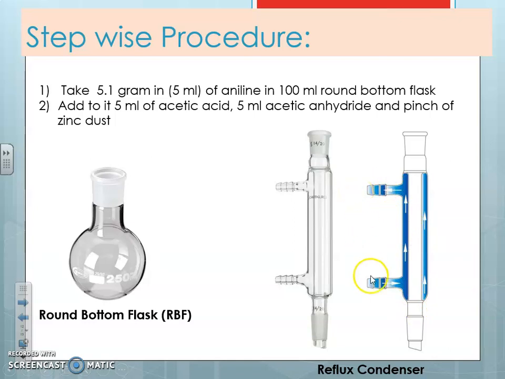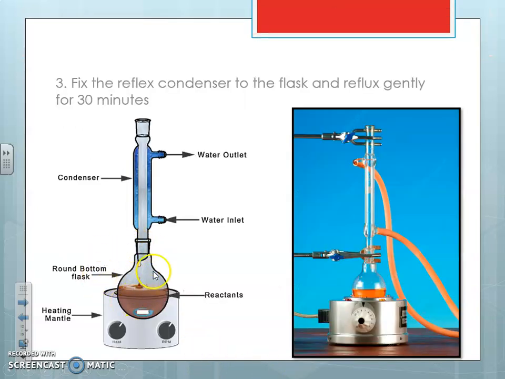So continuously we have to give the input of cool water through this condenser, so that the vapors created during the heating of the reaction mixture in the RBF will cool down in the condenser, and will reflux, re-entering the RBF. This is exactly the RBF reflux assembly we are calling.